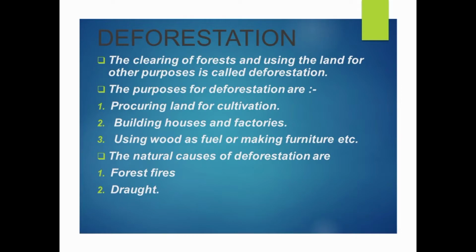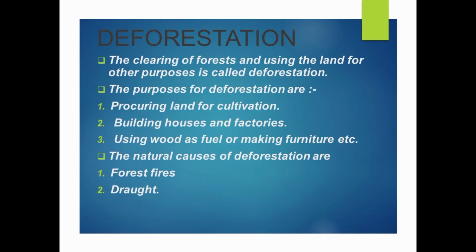So why are we doing all this deforestation? What is the main aim of deforestation? The main aim is procuring land for cultivation. If you talk about jhum cultivation, we cut down the forest from one place, and next year we shift to another place. So in order to cultivate, we are cutting down all the trees. That is the most important point.